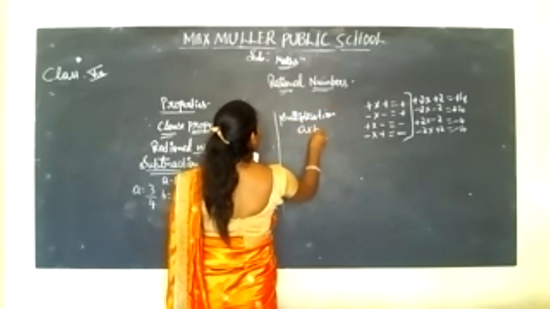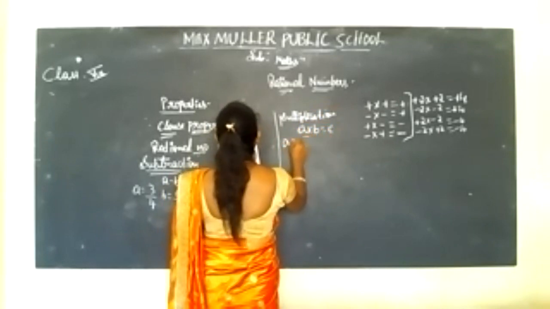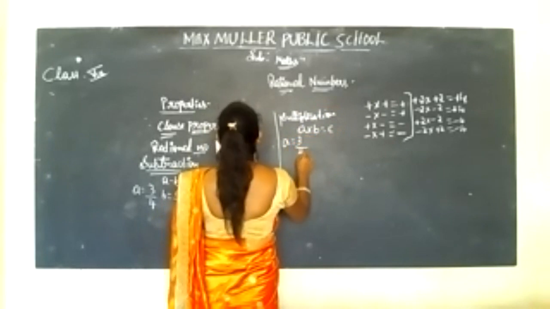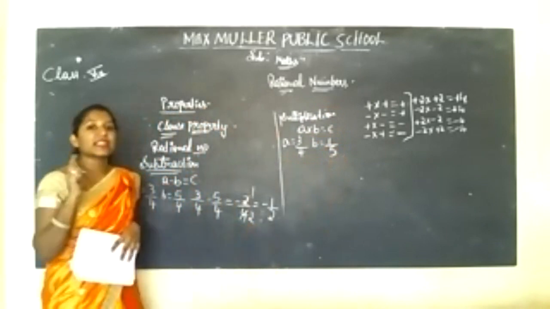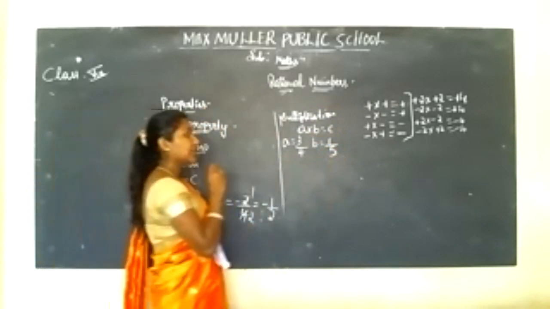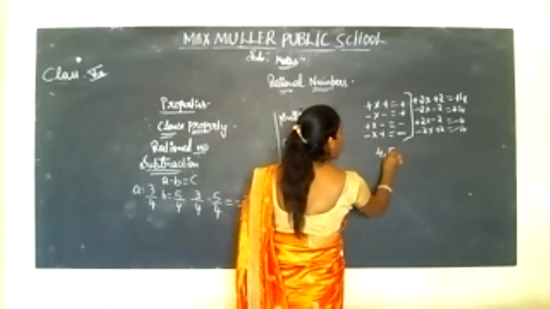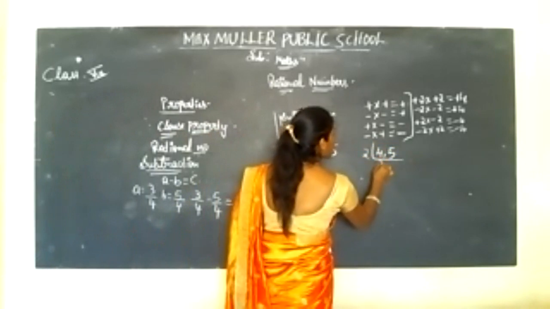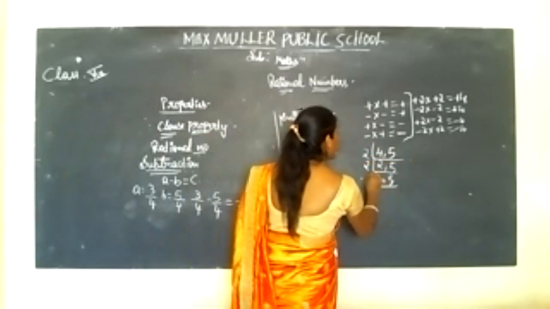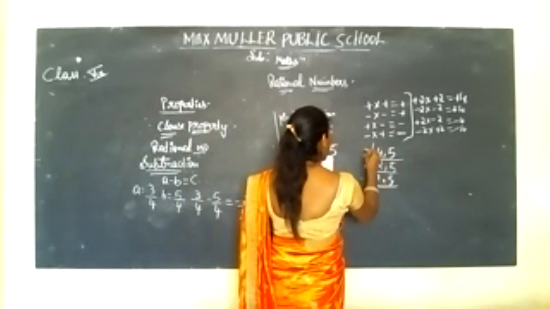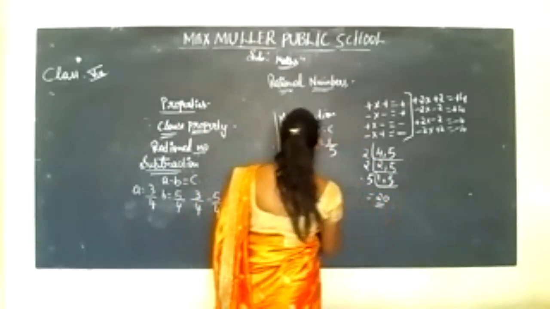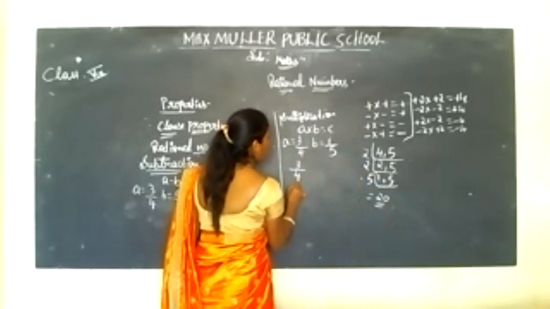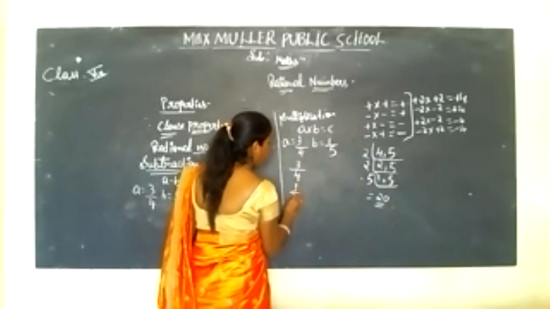A into B is equal to C. A is equal to 3 by 4 and B is equal to 1 by 5. Now here it is having different denominators, so you have to go for LCM. 2 2s are 4, 5 and 2 1s are 2, 5, 5 1s are 5, 5 2s are 10, 10 2s are 20. 20 will be your denominator, so 3 by 4 and 1 by 5.